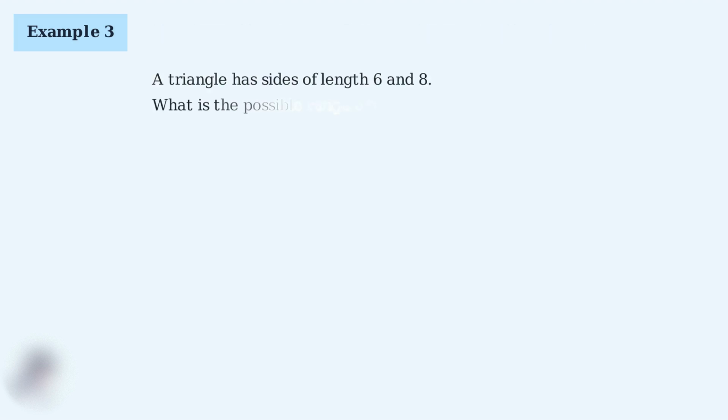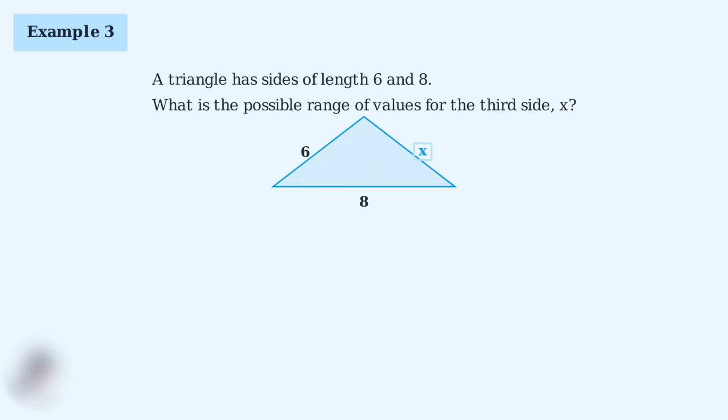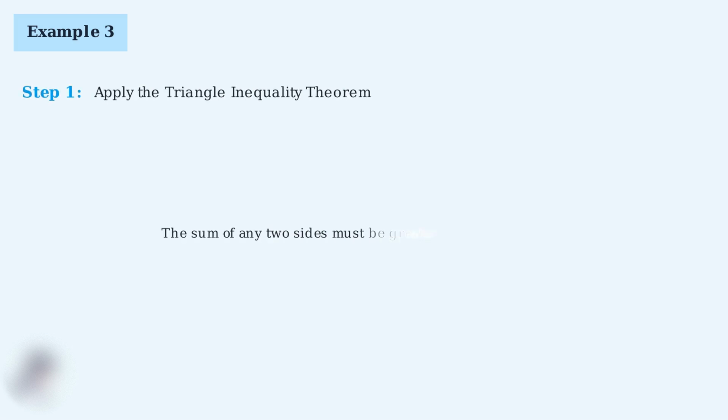Here's our problem. We have a triangle with 2 known sides of length 6 and 8, and we need to find the possible range of values for the third side, which we'll call x. Step 1. We apply the Triangle Inequality Theorem. Remember, the sum of any 2 sides must be greater than the third side. This gives us 3 inequalities to work with.